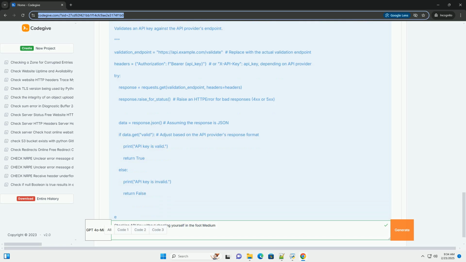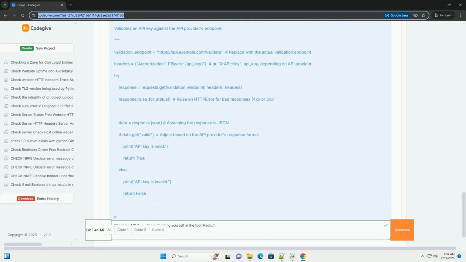API Gateway rate limiting. Cloud providers like AWS, Azure, and Google Cloud offer API gateway services with built-in rate limiting capabilities. Kong API Gateway. Kong is a popular open-source API gateway with advanced rate limiting features. 5. API key rotation. Regularly rotate API keys to minimize the impact of a potential compromise. Automate this process whenever possible.